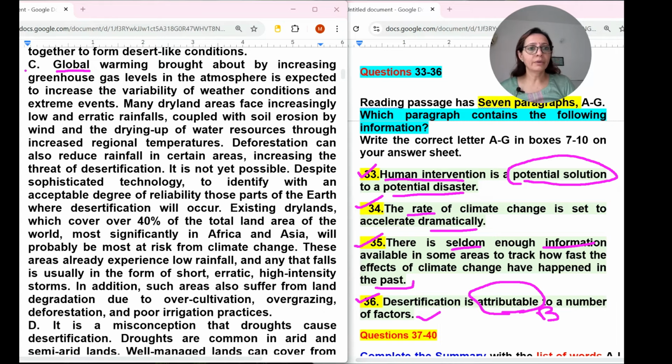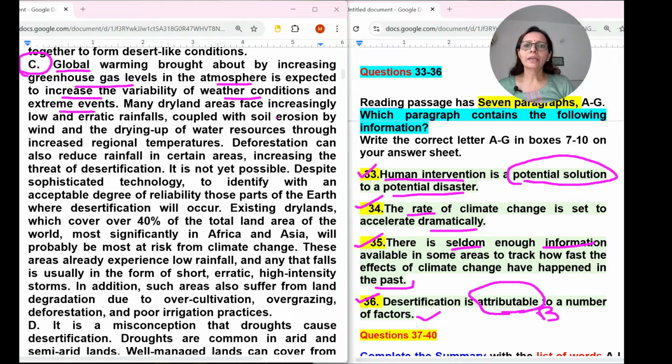So I am reading paragraph C. Global warming brought about. Here we need to read almost the full paragraph. Okay, these are not a list of headings. So global warming brought about by increasing greenhouse gas levels in the atmosphere is expected to increase the variability of weather conditions and extreme events.